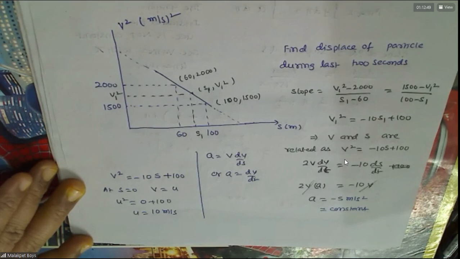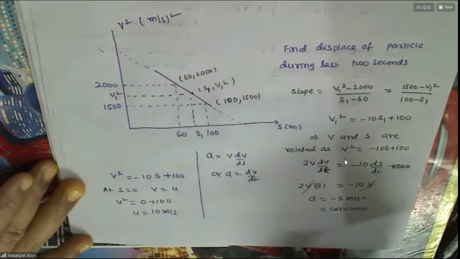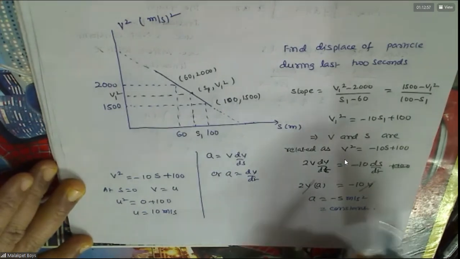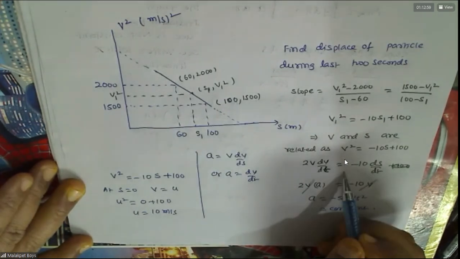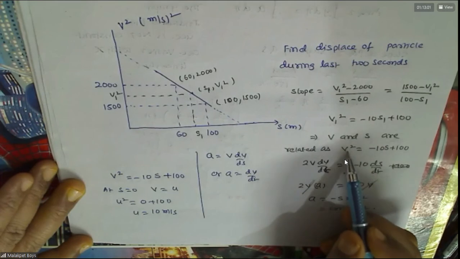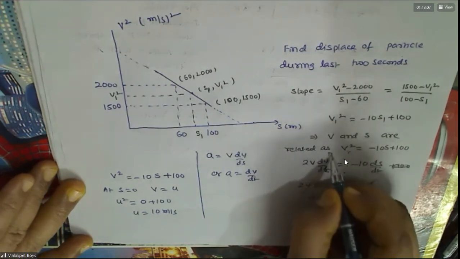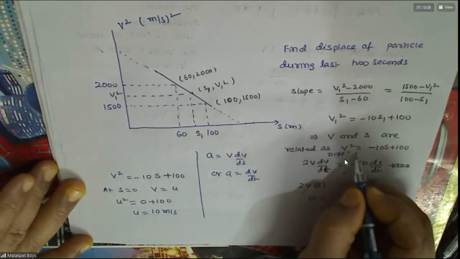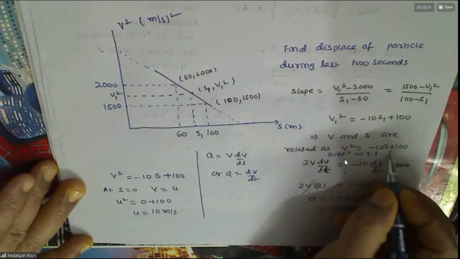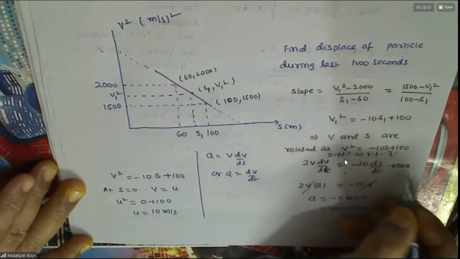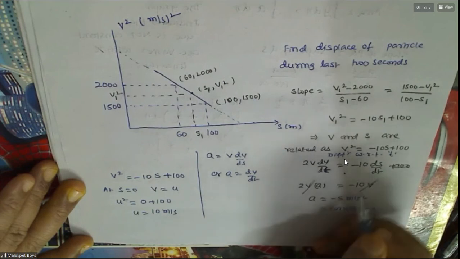Sir, I'm not understanding it, sir. Which one? Till here you followed? I have differentiated with respect to t. So you have 2v dv by dt minus 10 v is 0. V will get cancelled.